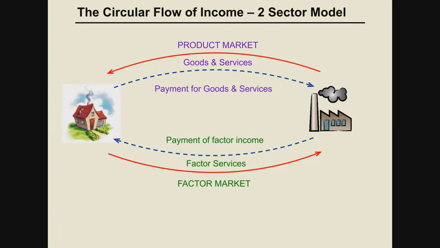Now, in the next topic, we will read the circular flow of income in the two sector model. You just see on the screen, one model is there, and you need to understand that circular flow of income. Here we are using two sectors. Four sectors are there: household, government, firm, rest of the world. But this circular flow of income model is prepared on the two sector model. That means we have assumed only firm and household. And let us see what kind of relationship firm and household has.